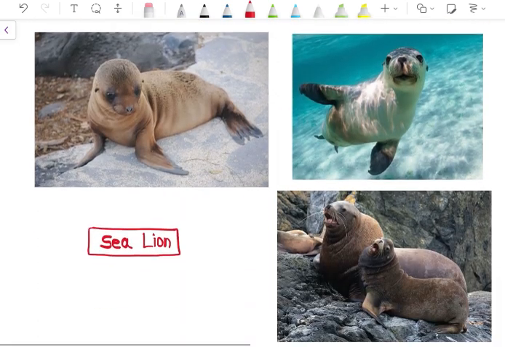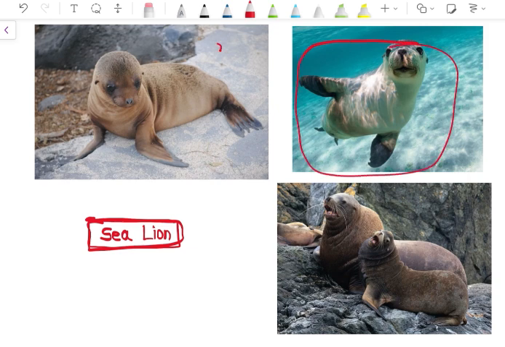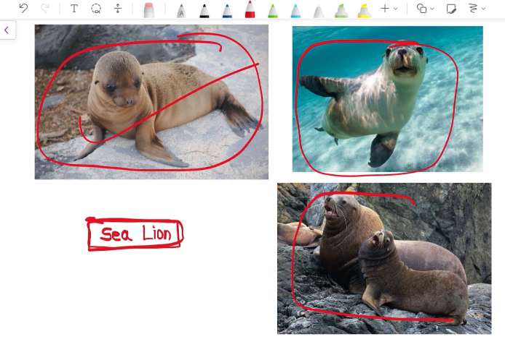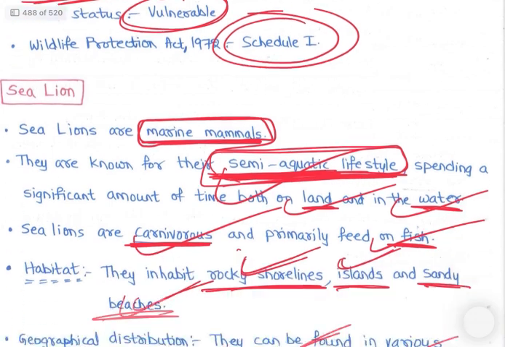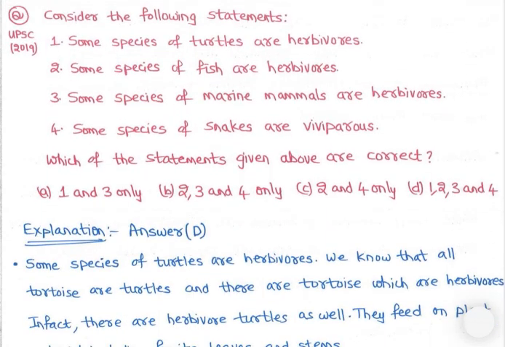Then see, this is sea lion, right? It lives in water, and other coastal areas, sandy and rocky coastal areas, right? So that is sea lion. They are also mammals, right? So now let's see the question asked in 2019.